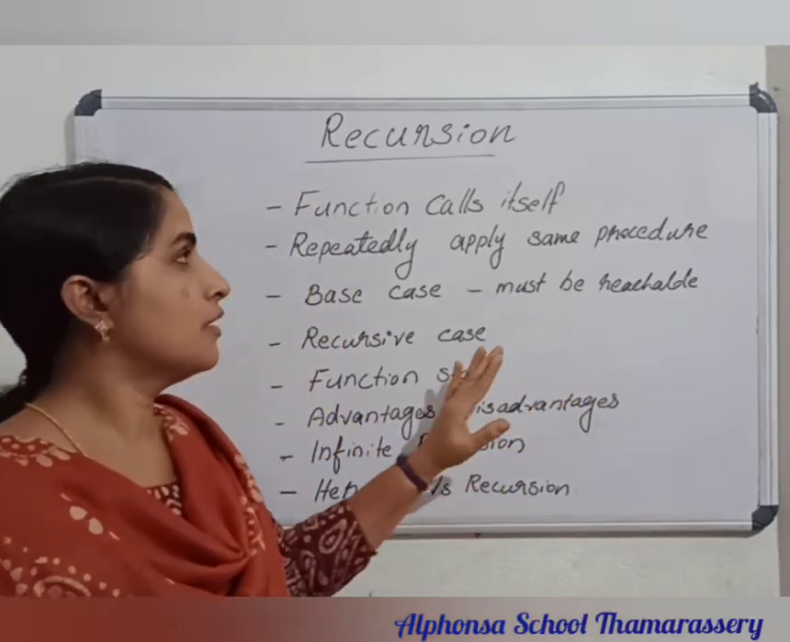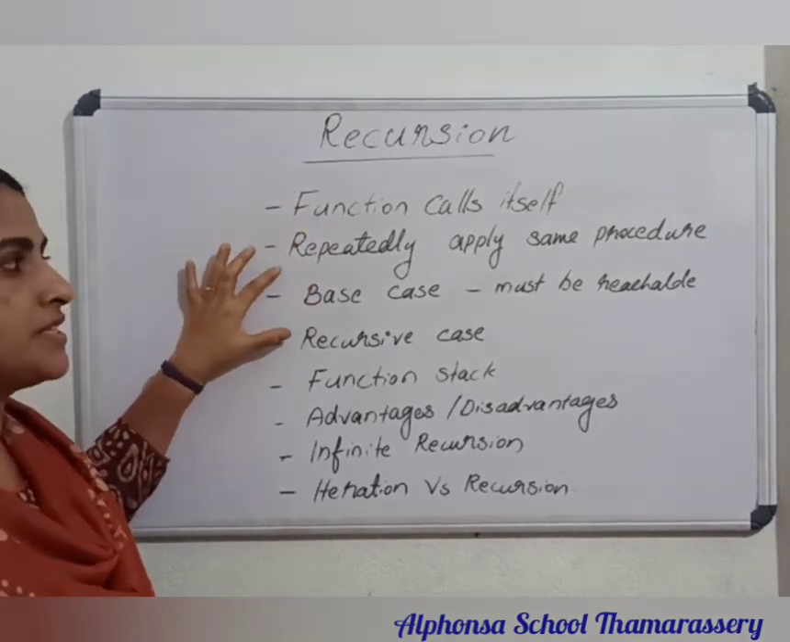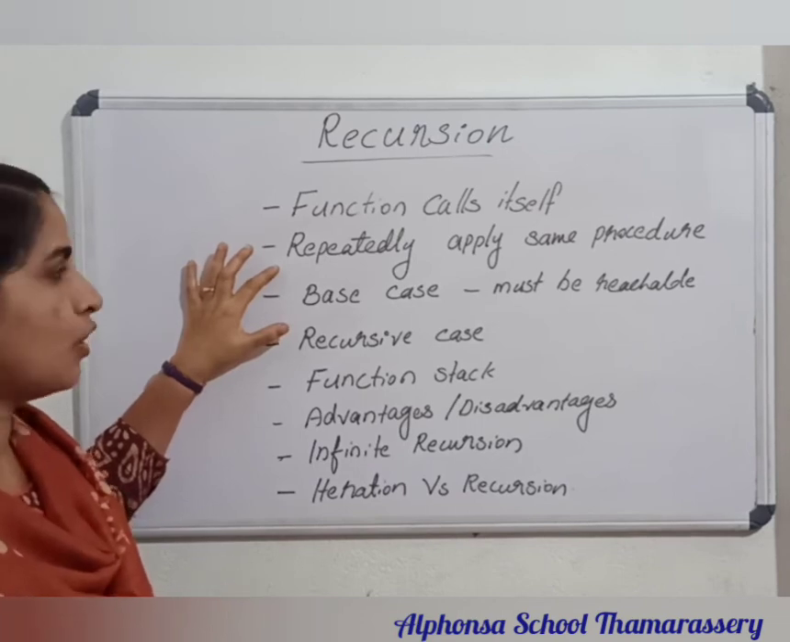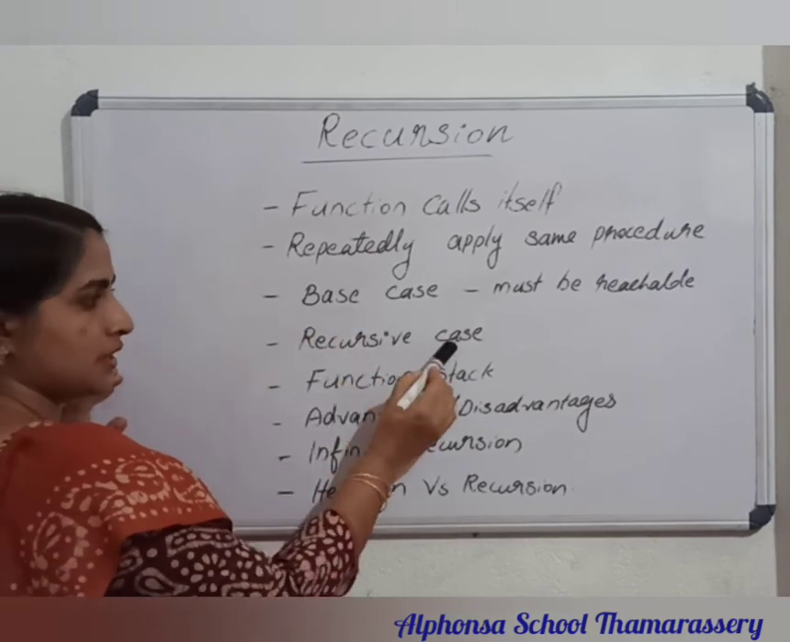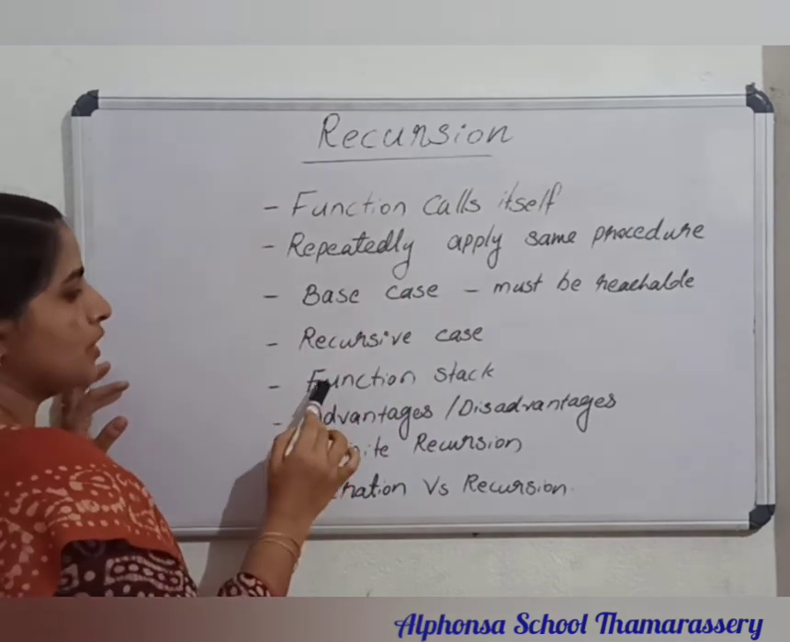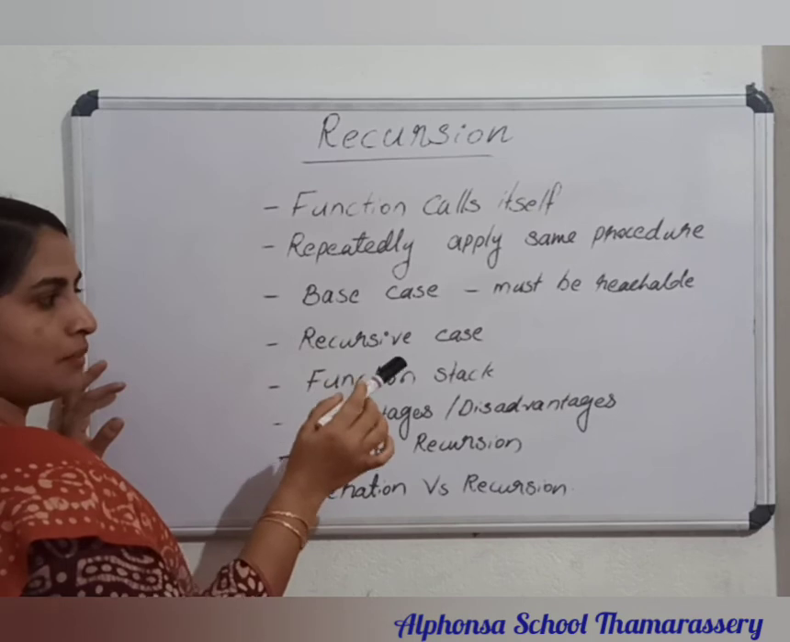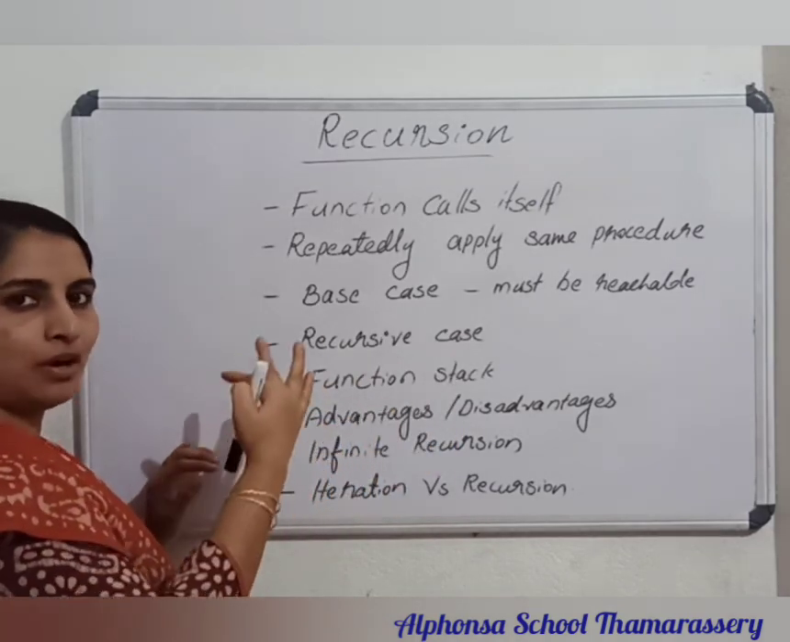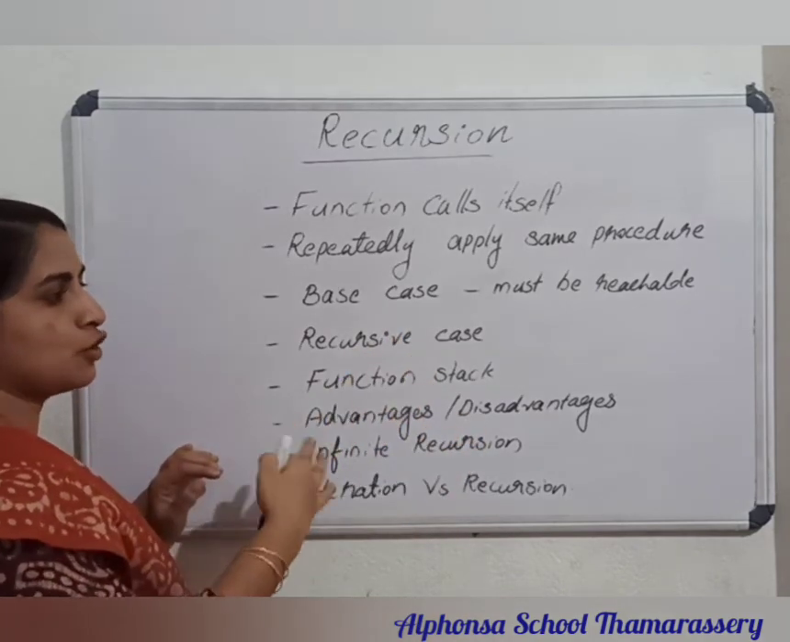Today we have seen what recursion is. It is a function calling itself, or repeatedly applying the same procedure in a reducible program code. There are two cases for a recursion, base case and recursive case. The base case must be reachable and that is a stop case too. And the function stack is maintained while executing a program in computer memory. Every function call is kept inside the function stack and it is executed from the stack top one by one.